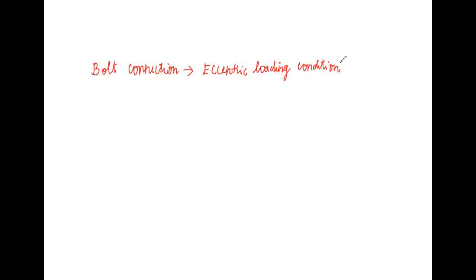What is meant by eccentric loading condition? Generally, the eccentric loading condition is subdivided into weld connection as well as bolt connection. The eccentric loading condition can occur on both weld and bolt connection. If the load doesn't act on the center of gravity of the bolt, it is called an eccentric connection.